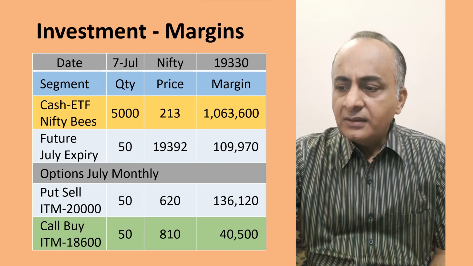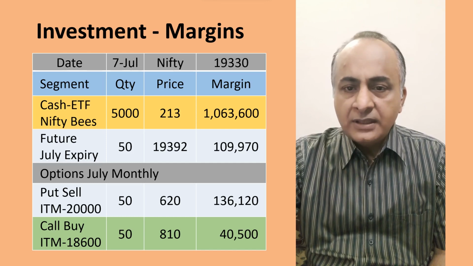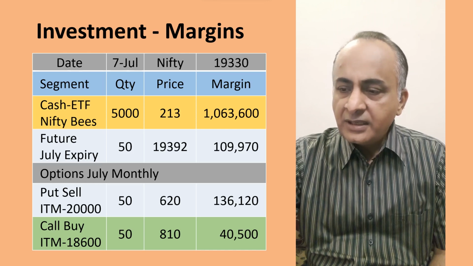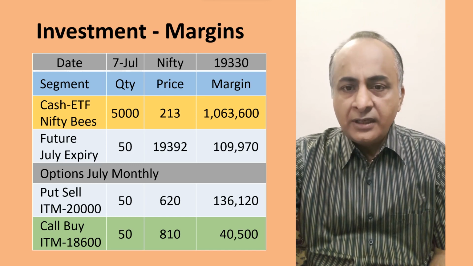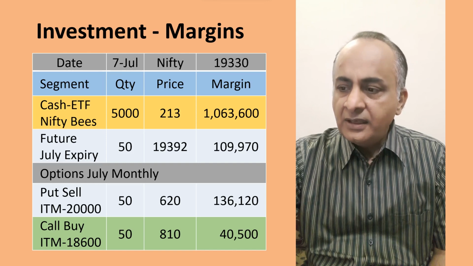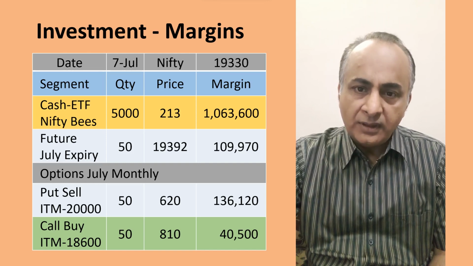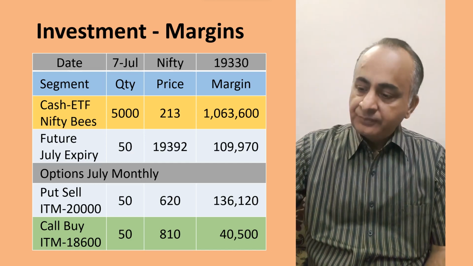But the trend is going to be the same. Option buy will always have the lowest margin requirements, and the cash segment will always have the highest margin requirements, and future and option sell will fall in the middle category, and their margin requirements will always be more or less equal. So that's about the margin part.